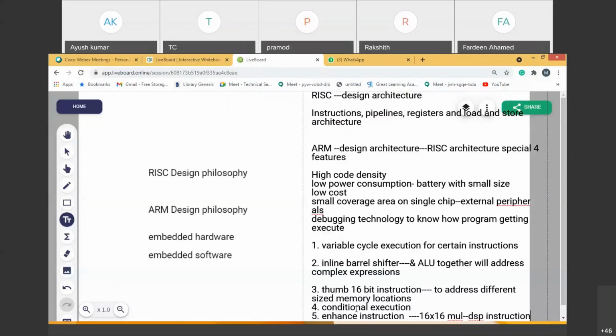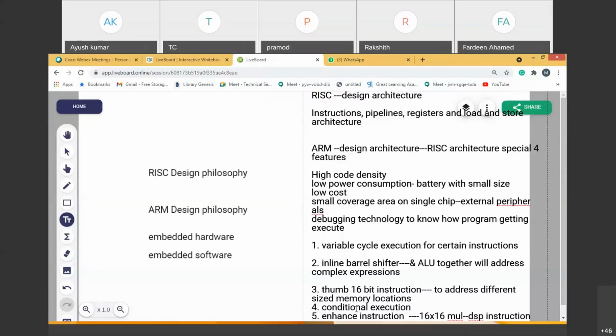Embedded hardware, in this case ARM, has the ARM processor along with controllers called the memory controller and interrupt controller. Those connect external devices to the ARM processor.